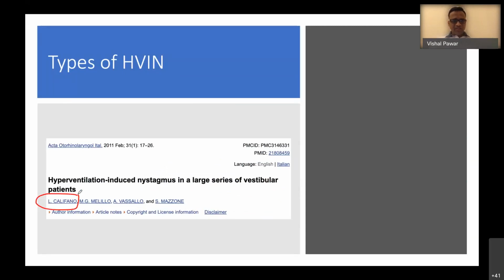Professor Luigi Califano's group has the largest series of patients with hyperventilation induced nystagmus, and in this particular series, they have categorized it into four types. Whenever there is no spontaneous nystagmus and the patient develops hyperventilation induced nystagmus, that is HVIN, that is one pattern.